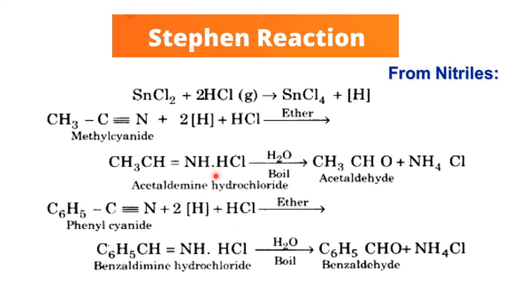The moment you thoroughly boil this unstable intermediate with water, it undergoes hydrolysis and converts into our desired product, CH3CHO. The remainder comes out as ammonium chloride. In this way we introduce the CHO group in place of C triple bond N. That is Stephen's conversion of nitrile to aldehyde.